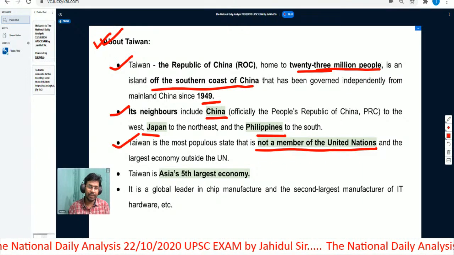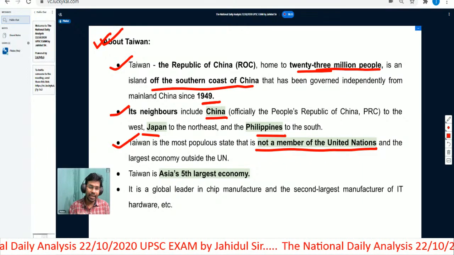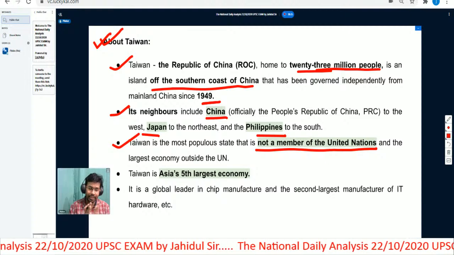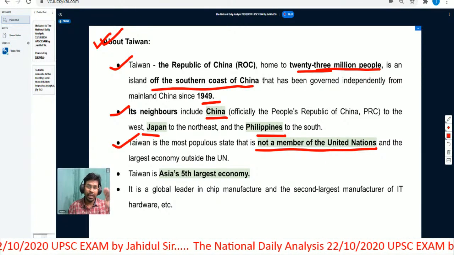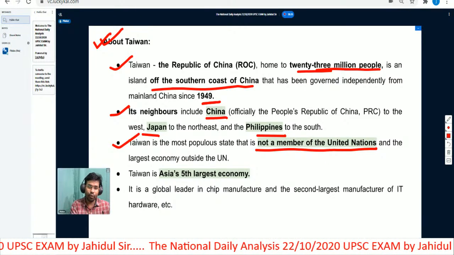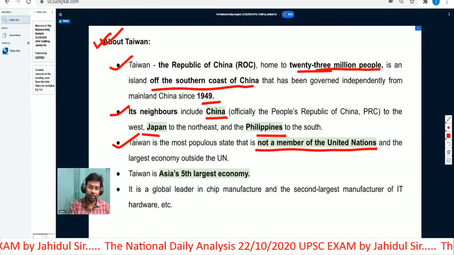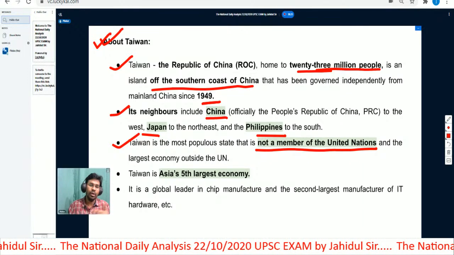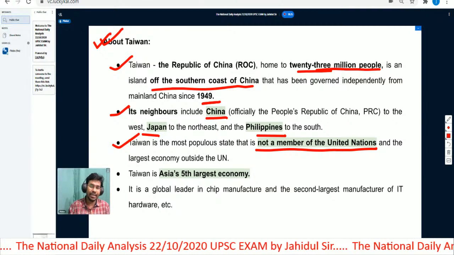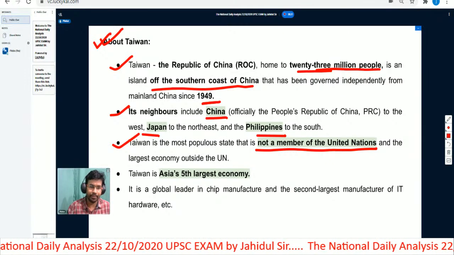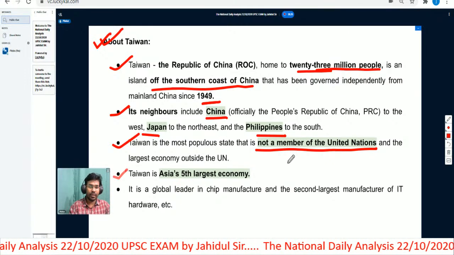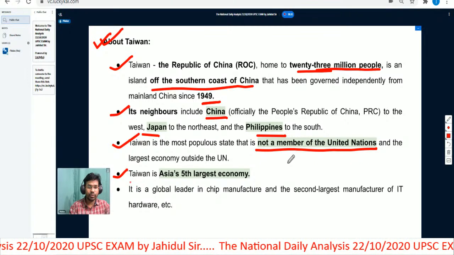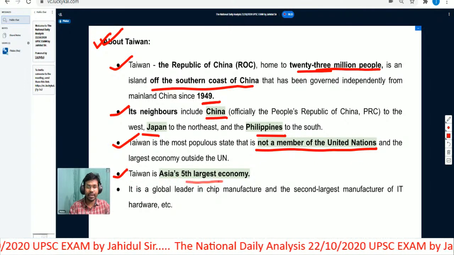For this we have certain international conventions. Under international law there is a principle with 4 different criteria, and if a particular country meets those criteria, it can be officially recognized as a member of the United Nations system. Then, Taiwan is Asia's 5th largest economy.